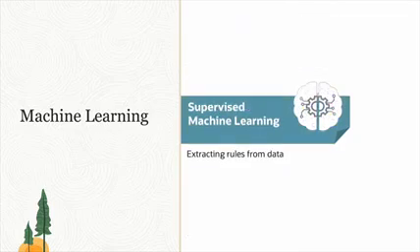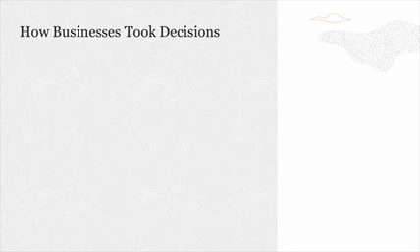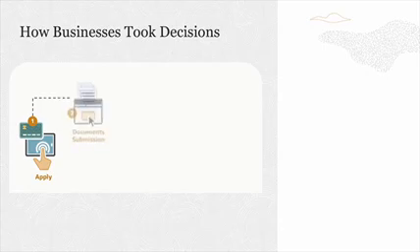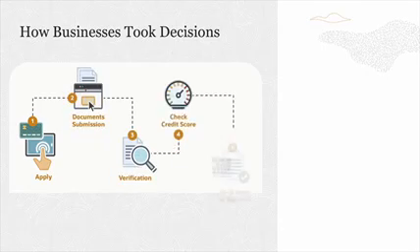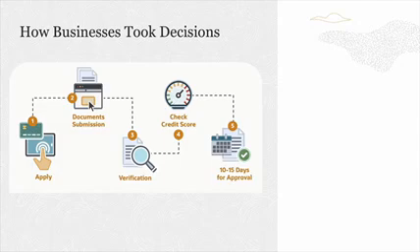Let's understand the supervised machine learning algorithm. Let's take an example of how a credit card company would approve a credit card. Once the application and documents are submitted, a verification is done, followed by a credit score check and another 10 to 15 days for approval. And how is this done?